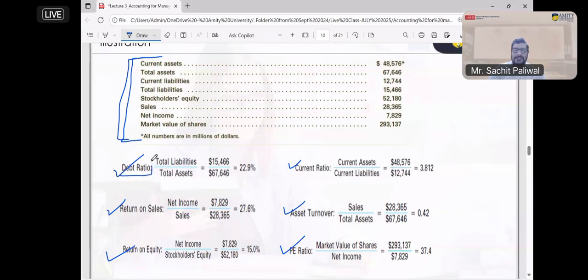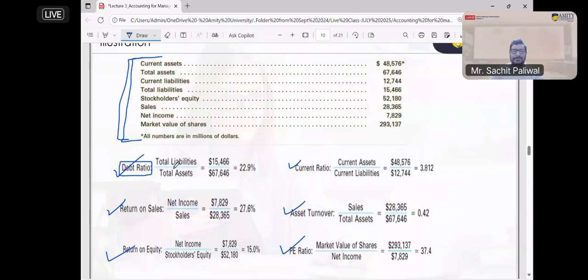So what is the debt ratio? What exactly are we looking at in the debt ratio? We are looking at how much loan or liability we have against the asset. I have assets, and against that asset, how much loan or liabilities I have.